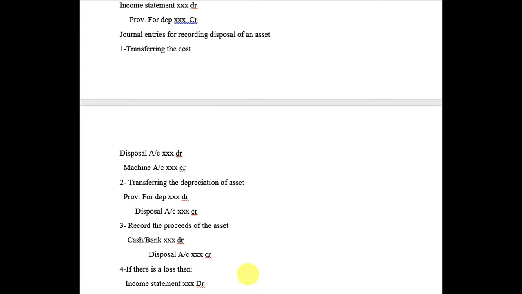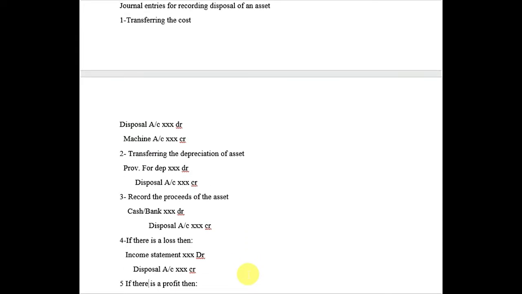The second point is transferring the depreciation of the asset. When depreciation increases, it increases on the credit side of the T account. So when it is decreasing, because we are selling that asset, we need to take the depreciation of that asset out of our books, because we don't require that depreciation in a future time period. I have sold that asset, so I don't own that loss, the decrease in the value of that asset. So I will decrease the provision for depreciation. That's why it is being debited. I will credit the disposal account.